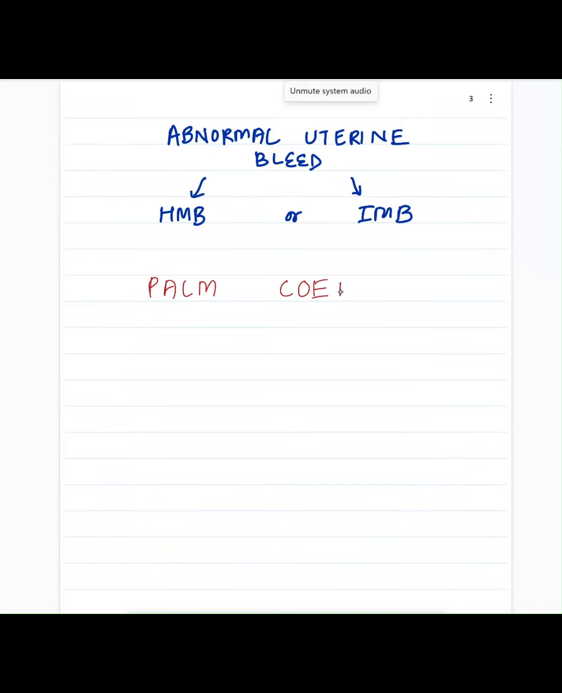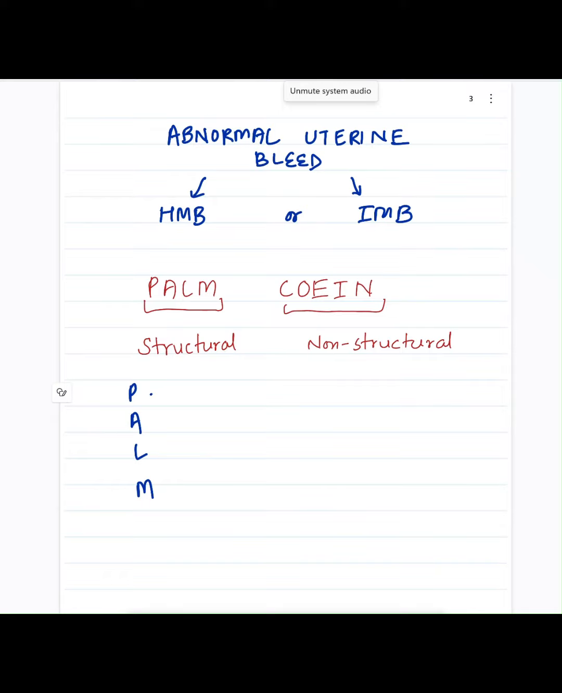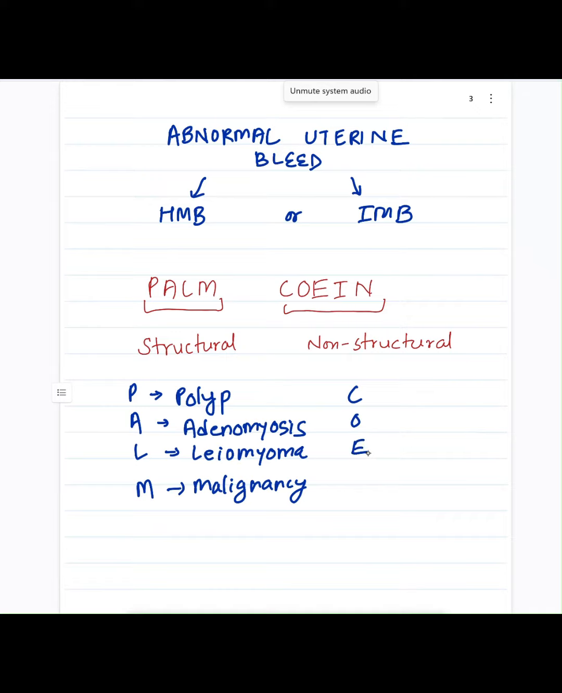One of the classification systems for AUB is the mnemonic PALM-COEIN. Among these, PALM represents structural causes, and COEIN represents non-structural causes. PALM stands for polyp, adenomyosis, leiomyoma, and malignancy. Similarly, COEIN stands for coagulopathy, ovulatory cause, endometrial, iatrogenic, or cause not classified.